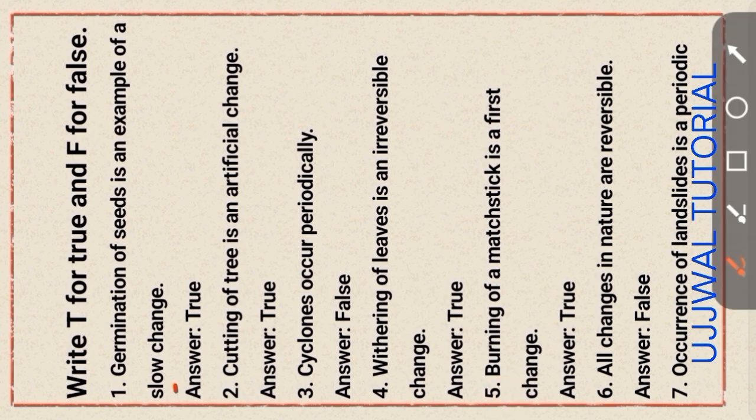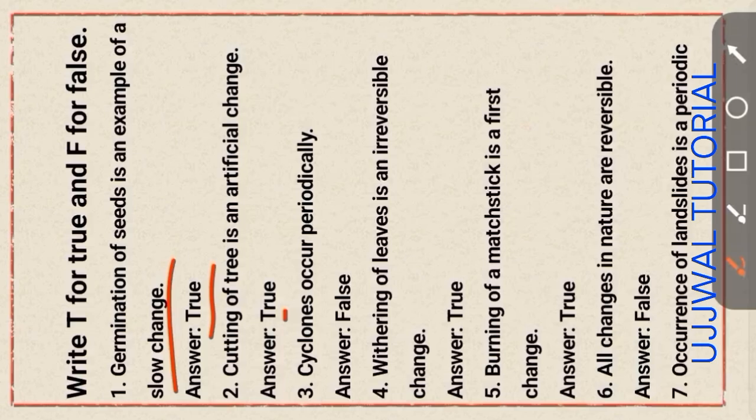Germination of seed is an example of a slow change. This statement is true. Germination is not a fast change. Other examples are the growing of a baby, the growing of the human body, of humans and animals, also slow changes. Cutting off a tree is an artificial change. This change is also an effect of human activity.